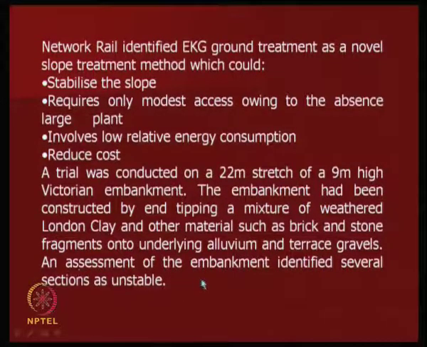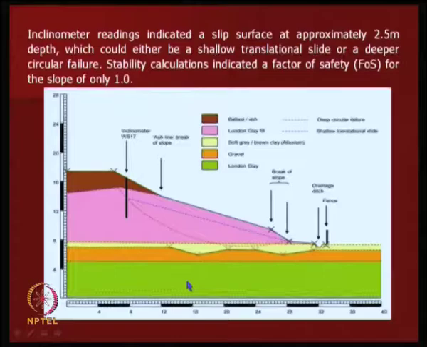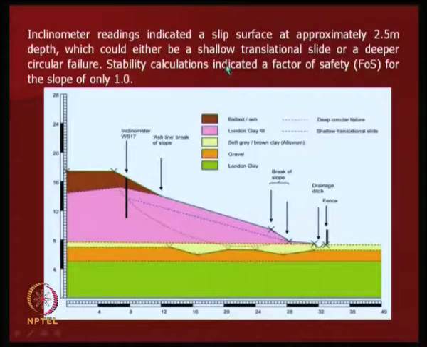The assessment of the embankment identified several sections as unstable. This is a section here. You can see that this is a railway embankment, and this is a typical material, London clay, gravel, soft soil, and this another material. So, there is a deep circular slide, that is one thing people have observed.